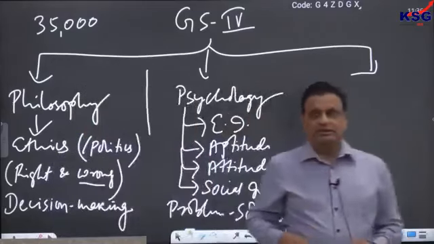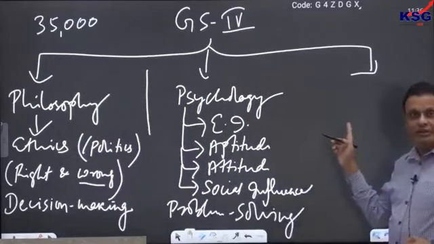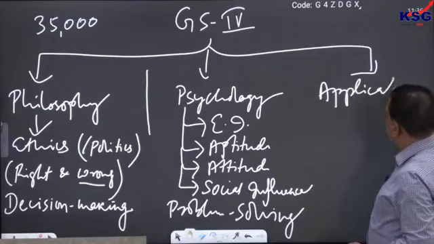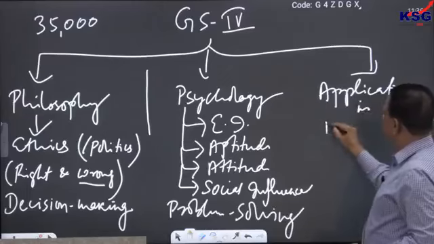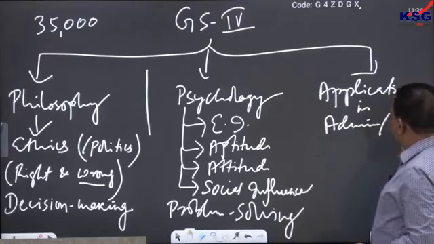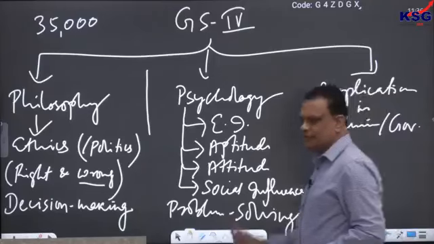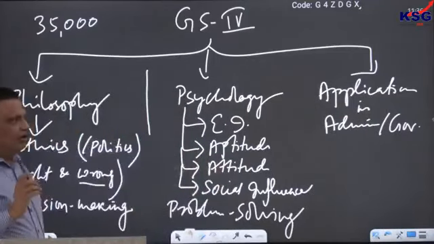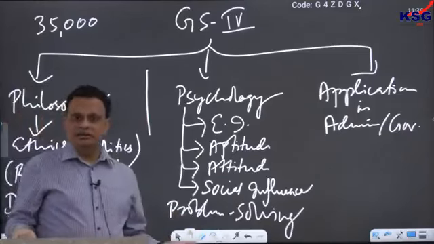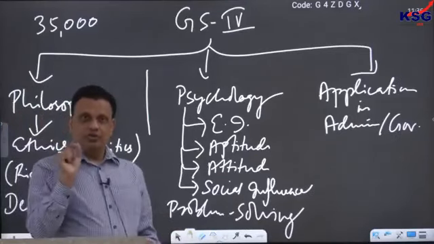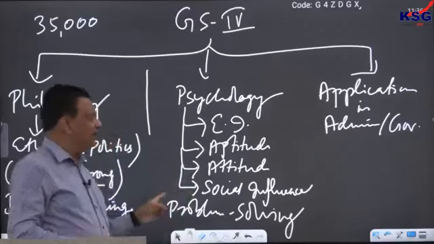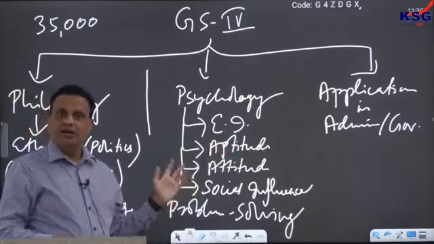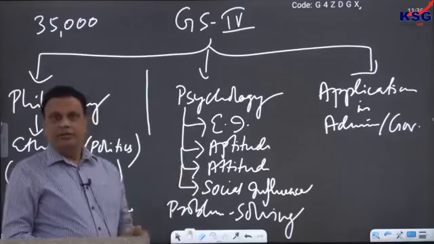Now, this is one important thing. After that, the third part of your syllabus is the application of all of that in administration or governance: philosophy and psychology applied to governance, because ultimately all of you are going to be civil servants and administrators. So you must know how to use your understanding of philosophy and psychology in order to become a good administrator, a good civil servant. That will be the application part.